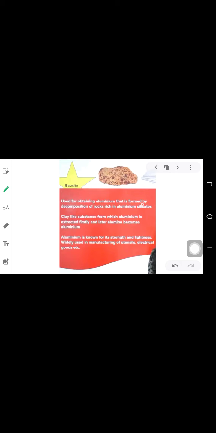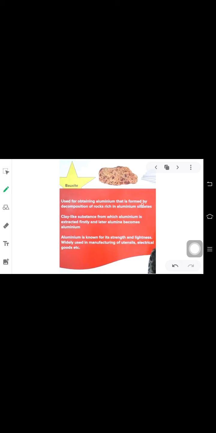To produce pure alumina, it is smelted, and this process is referred to as primary production. Aluminium is a very important metal. Why is it important? Because nowadays iron is replaced in many areas by aluminium and steel, because of its light weight.